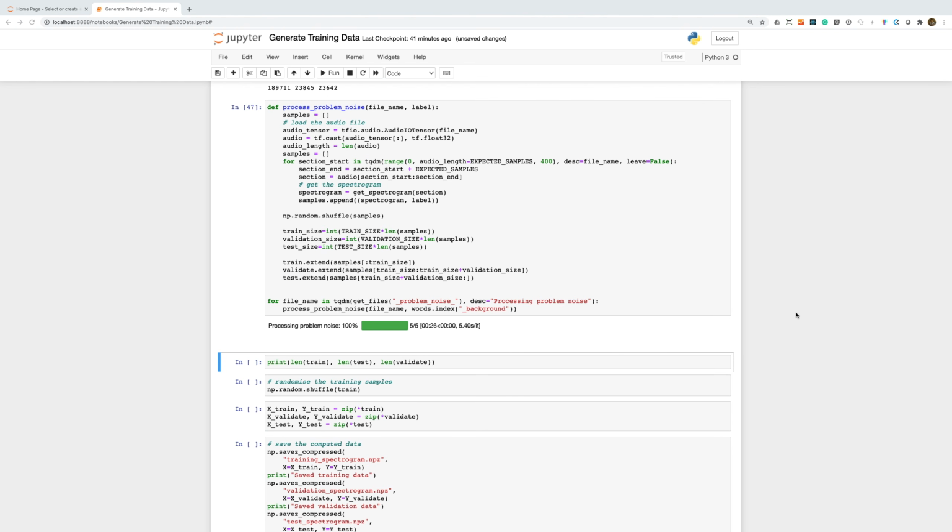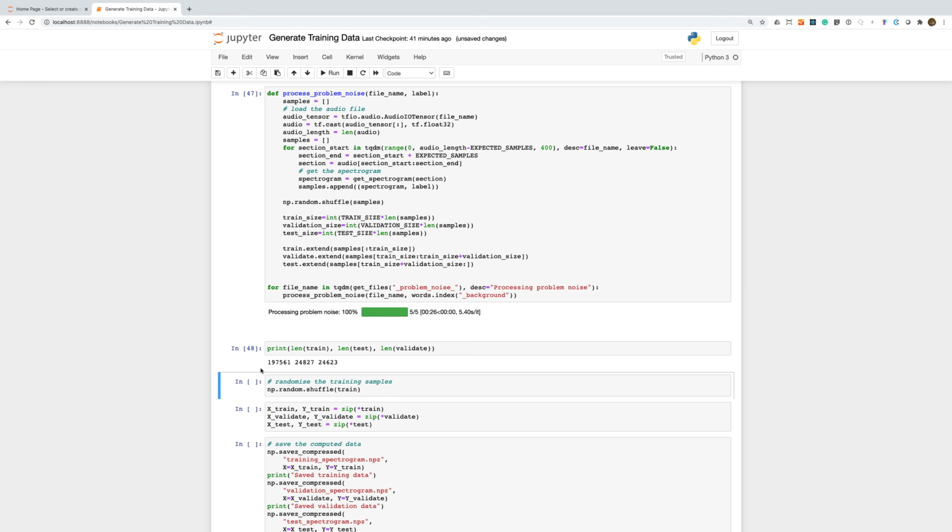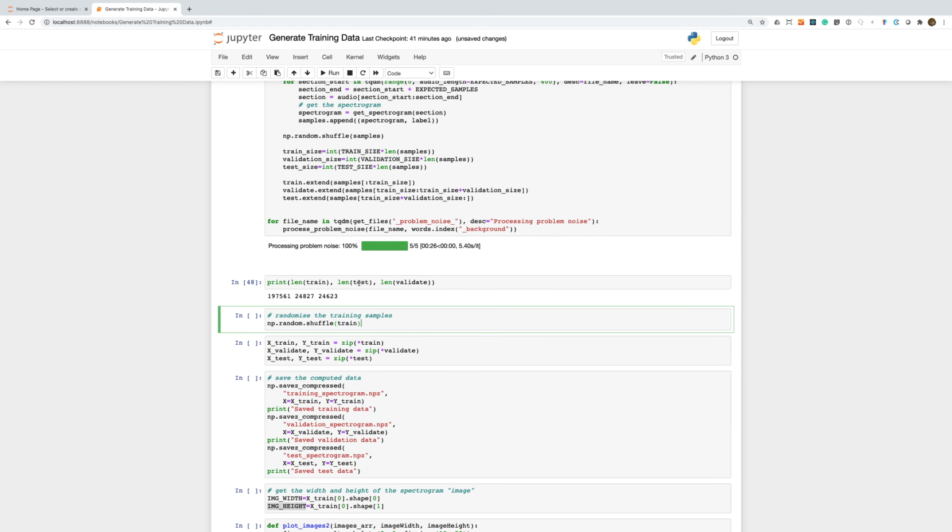Now, during my testing of the system, I found that there were some particular noises that seemed to trigger false detection of the word Marvin. These seem to consist of low-frequency humming and strange scraping sounds. So I've collected some of these sounds as more negative samples for the training process. With all this data, we end up with a reasonably sized training, validation, and testing dataset. So we can save this to disk for use in our training workbook.